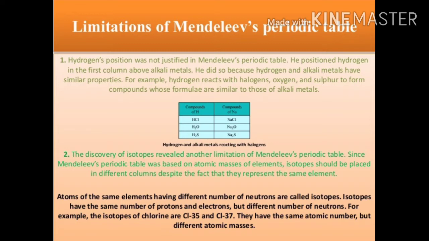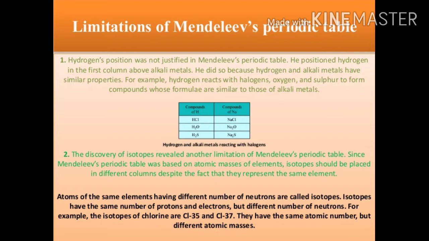And then later isotopes were discovered, long after Mendeleev had proposed his periodic classification of elements. So what are isotopes?